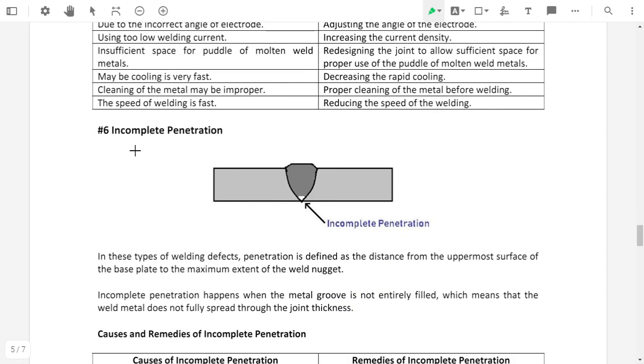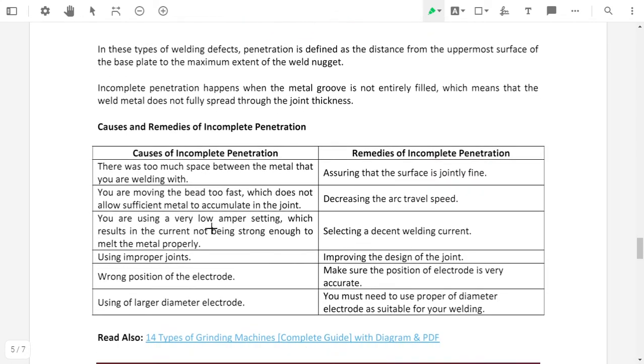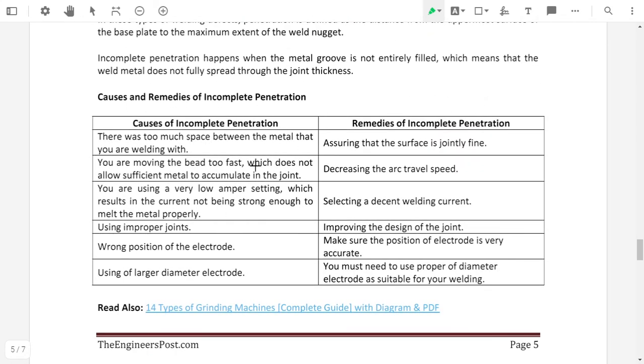Then the next one is incomplete penetration. As this image shows, incomplete penetration means the molten metal or filler material does not reach the end of the base material. If the weld material does not properly penetrate, it results in a defect called incomplete penetration. So here are some causes of incomplete penetration.